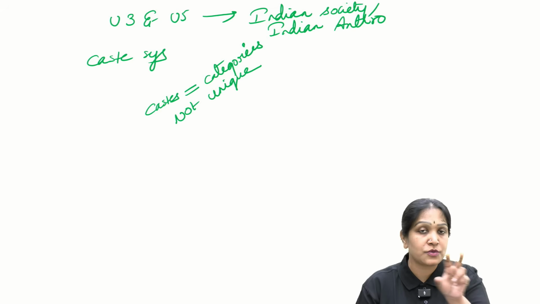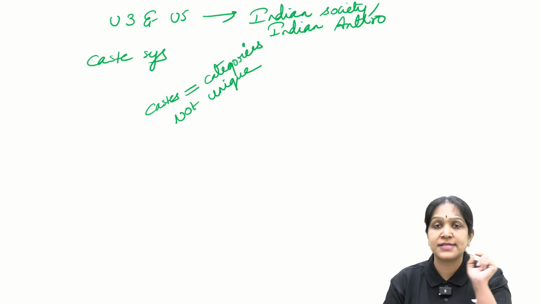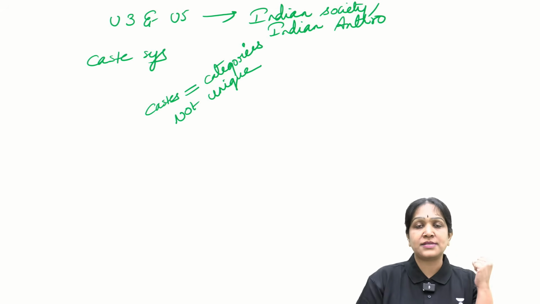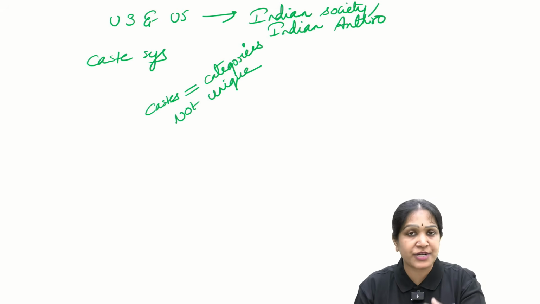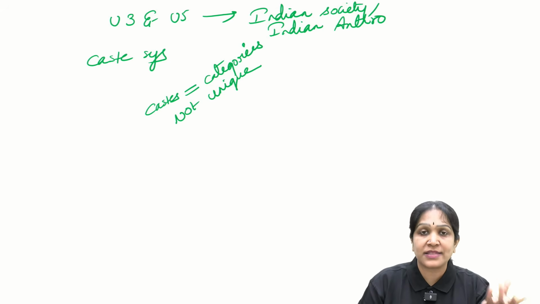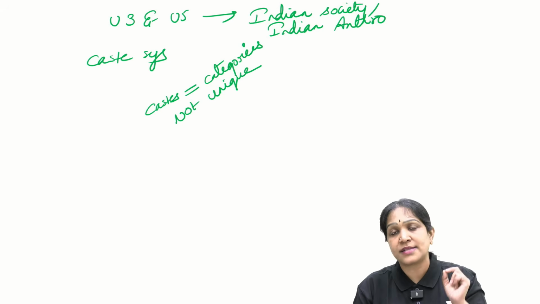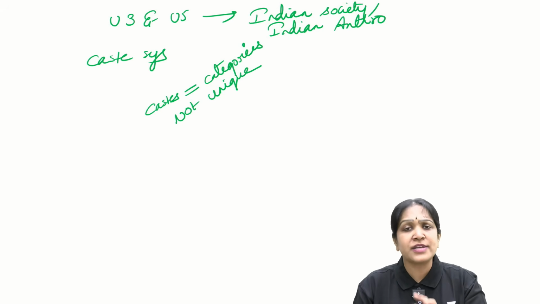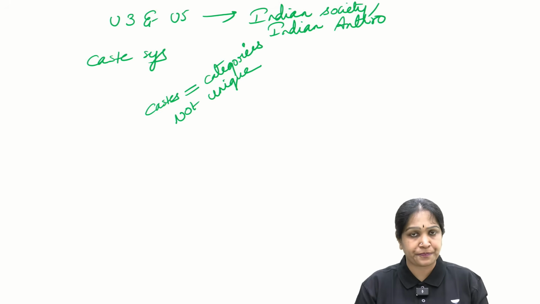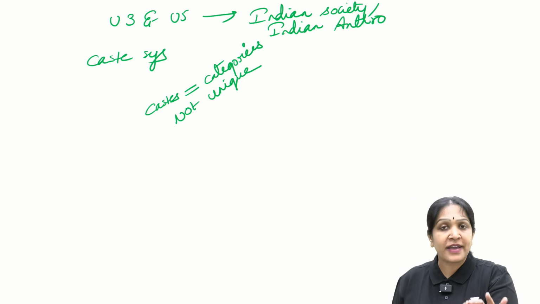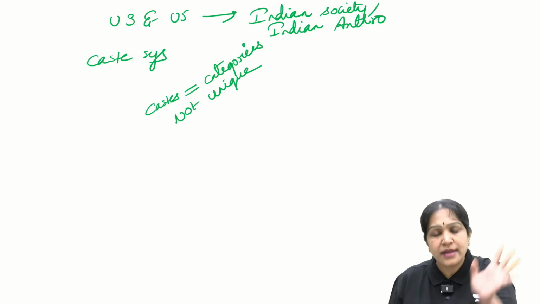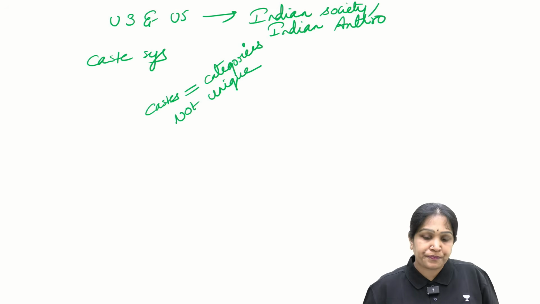For example, among Muslims you have Sunnis and Shias. In Buddhism you have Hinayana, Mahayana, Vajrayana and so on. In Jainism you have Shvetambaras, Digambaras, etc. In every religion and every country there will be some sort of categories. So if you define castes just as categories, then it is not unique to India.